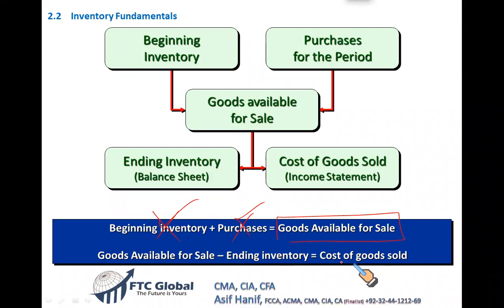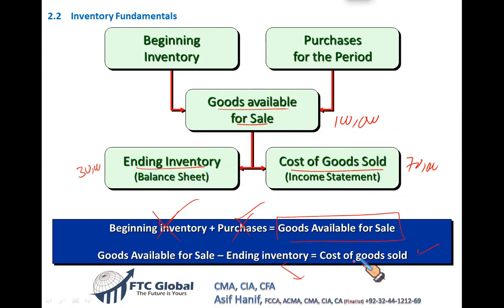What you are given is cost of goods sold and ending inventory. So using this arrangement, it's simple arithmetic. You can just take one side to the other and find this as well. As you can see here, the cost of goods sold is calculated from goods available for sale. Goods available for sale, which we just discussed, is $100,000, split into two parts: the goods that are sold and the goods that are unsold. So if you make an equation of these, you can write goods available for sale is equal to ending inventory plus cost of goods sold.